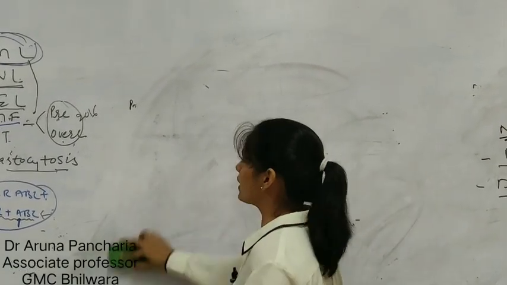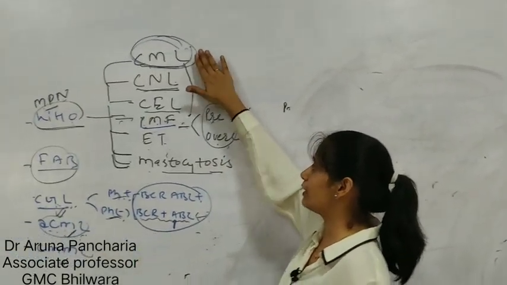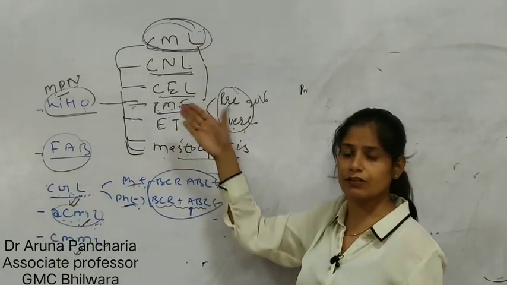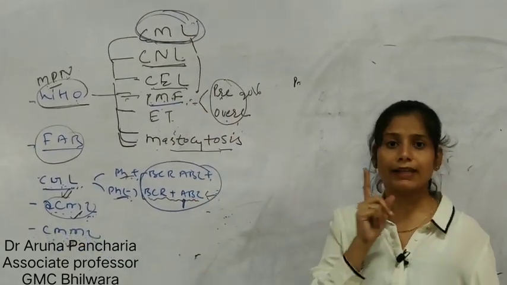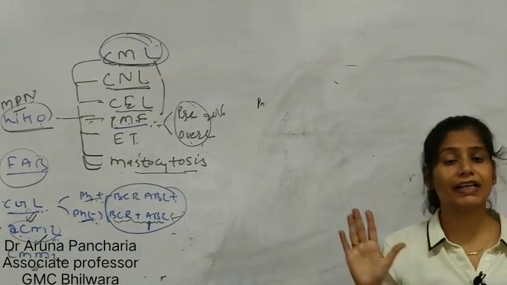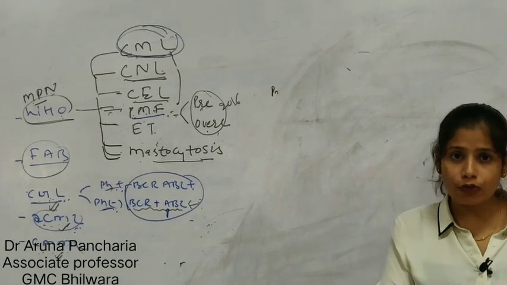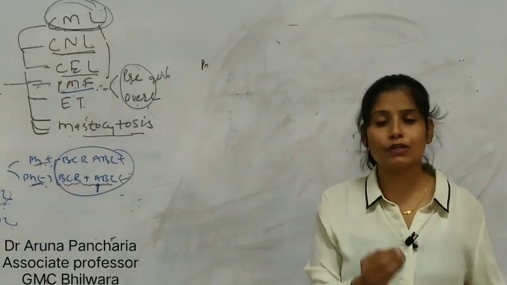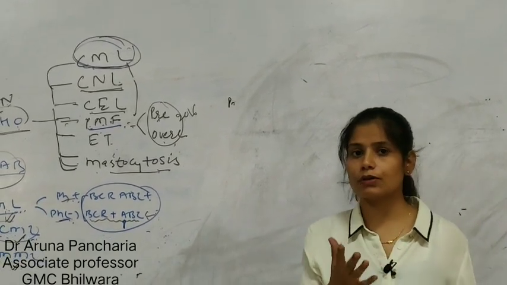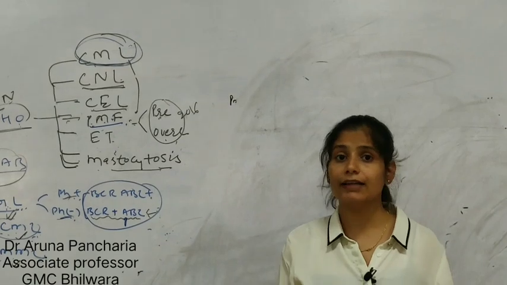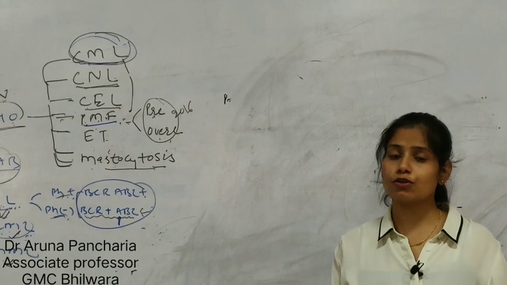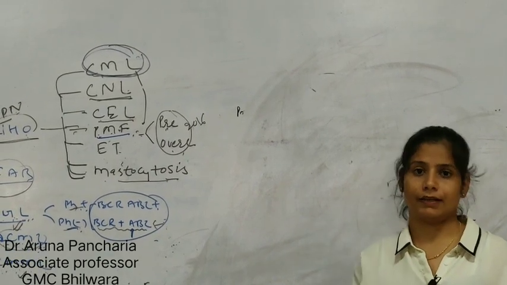Now coming to the differential diagnosis. The differential diagnosis of CML includes chronic neutrophilic leukemia, PMF, and ET, because they show transition, and the important one is the leukemoid reaction. In leukemoid reaction there is no BCR-ABL positivity, no hepatosplenomegaly, and no basophilia or eosinophilia, while in CML there is splenomegaly, hepatomegaly, and increased eosinophil and basophil counts.